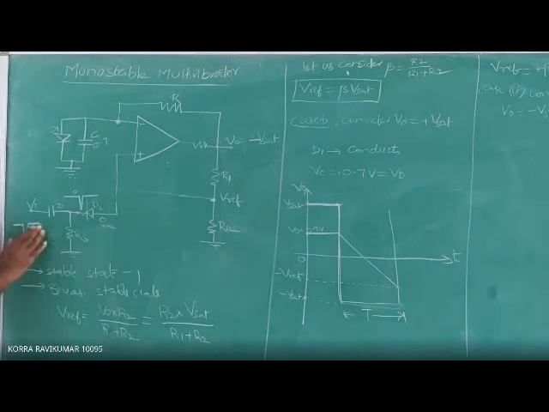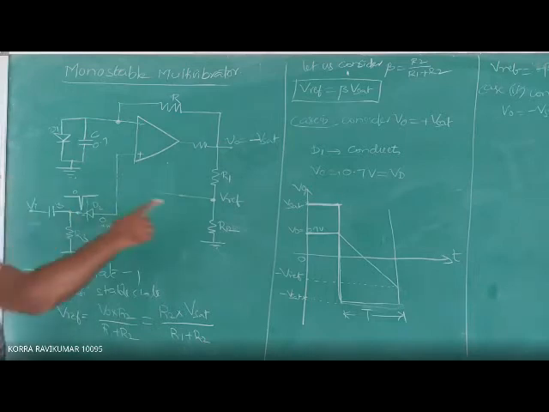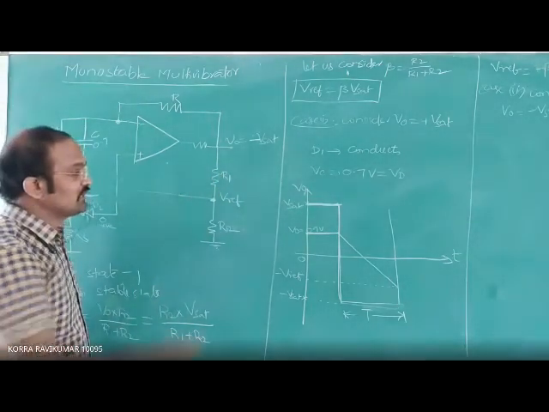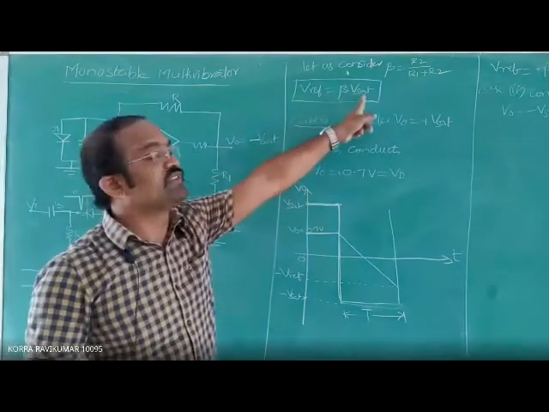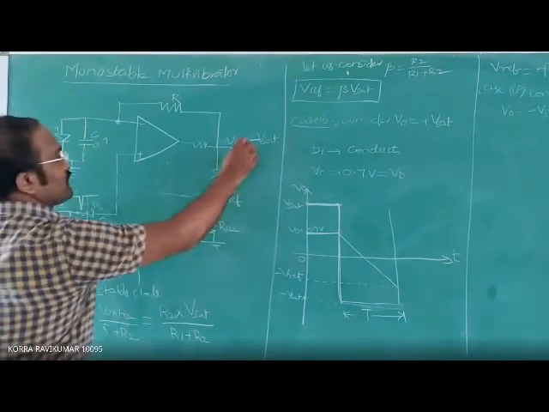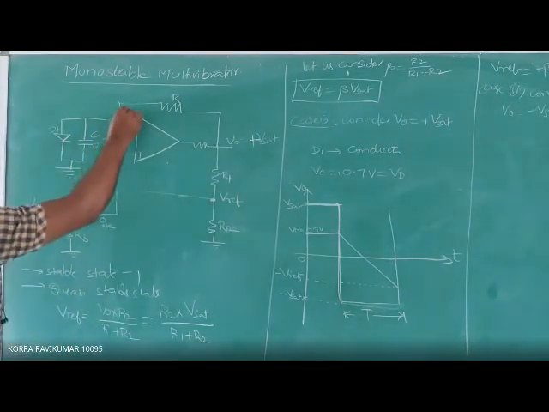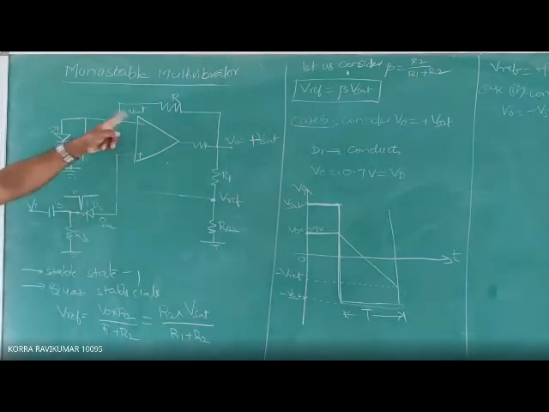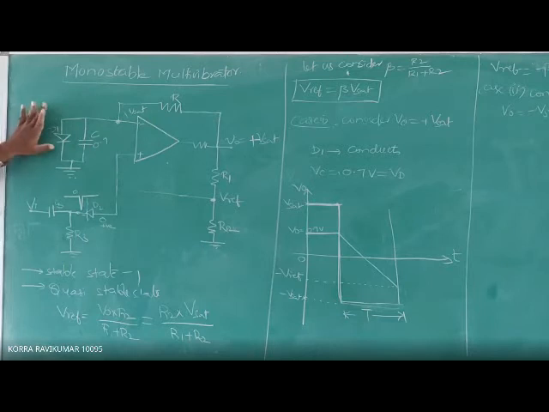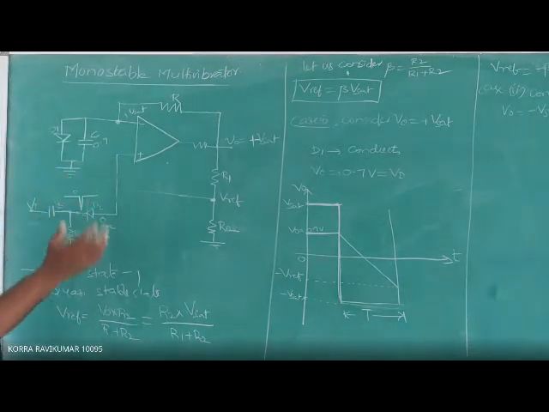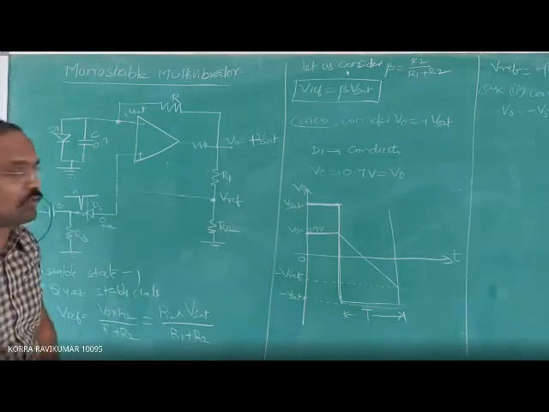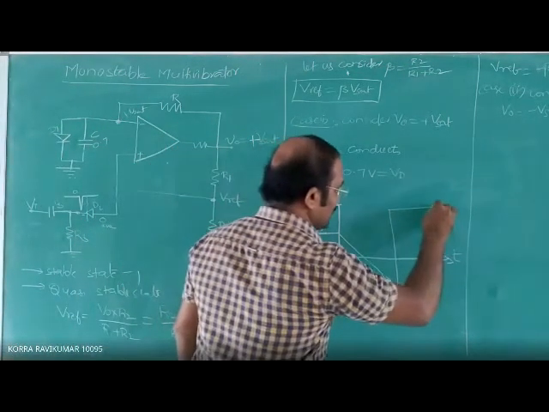How does it change? If you do not apply the negative triggering, then these components will not function. Only this component will work. Then V reference equal to beta into V saturation you will get. So the output voltage becomes plus V saturation. The same plus V saturation voltage appears here. Because of this positive voltage, the diode conducts, it comes into forward bias, it acts as a short circuit and allows the current to pass like this. But because of this diode conduction, the capacitor voltage again clamps back to 0.7 volts.